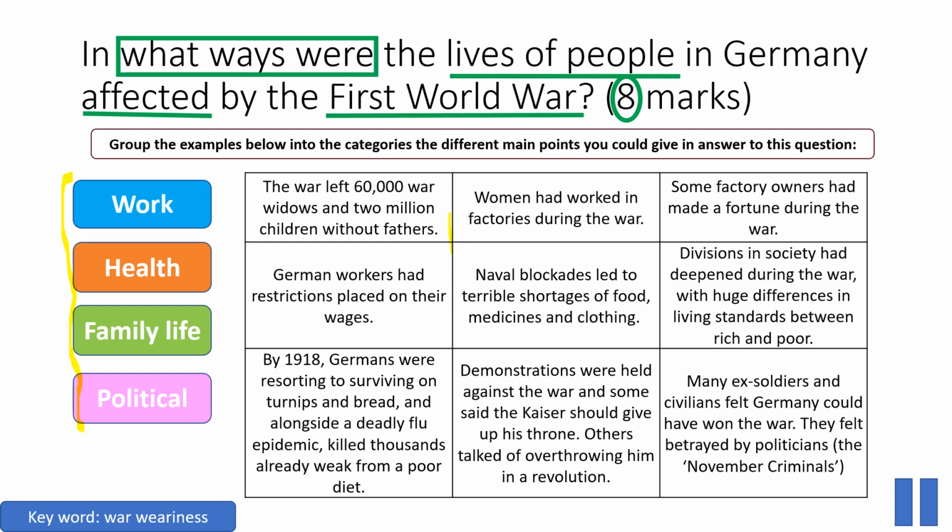So, in what ways were the lives of German people affected in the First World War? This is kind of an exam question, but this is just to make it easier. I'm not asking you to answer the question, I'm just asking you to put these squares into the right category. Can you put the examples in the right category?